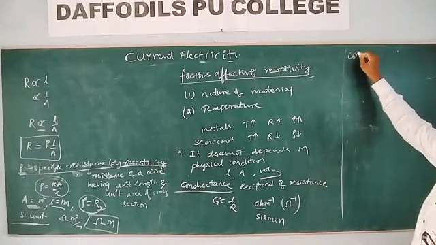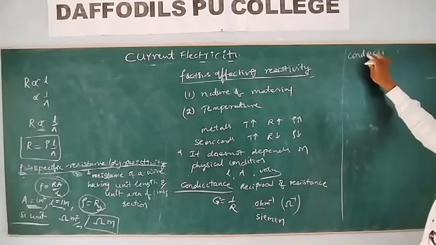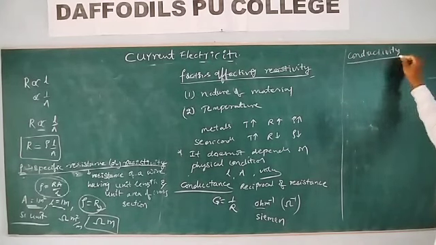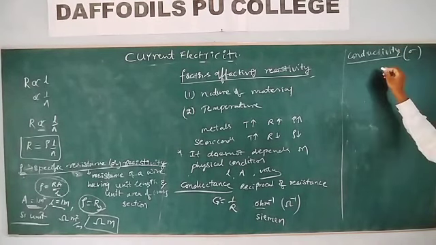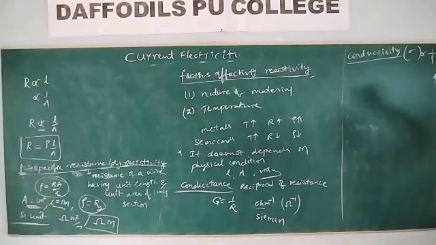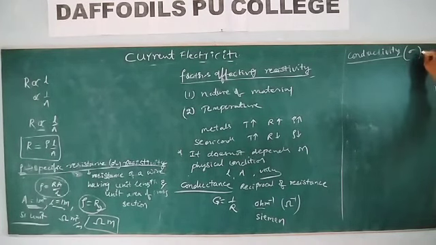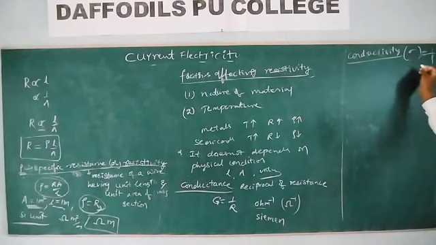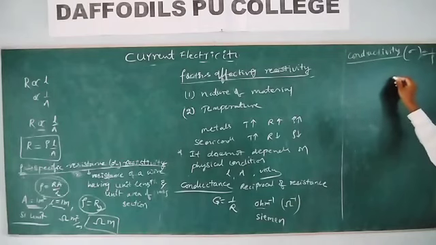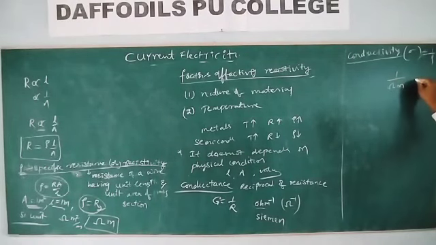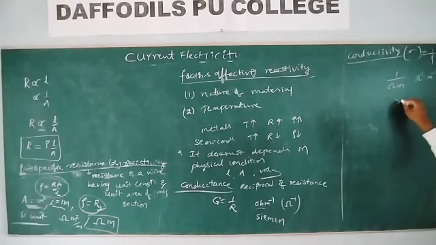Whereas conductivity. So what do you mean by conductivity? Sigma, conductivity, is the reciprocal of the resistivity. The reciprocal of the resistivity is called conductivity. Then what is the unit of this conductivity? We know already, resistivity is ohm meter. So ohm inverse meter inverse, which is Siemens meter inverse. Siemens per meter is the unit of the conductivity.